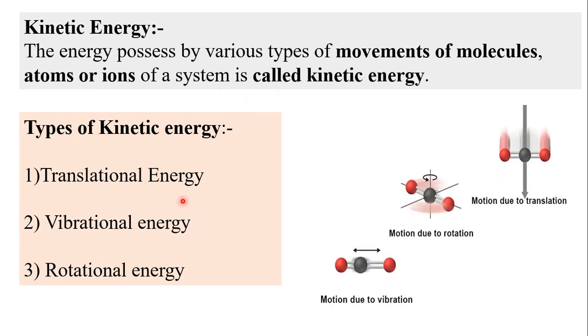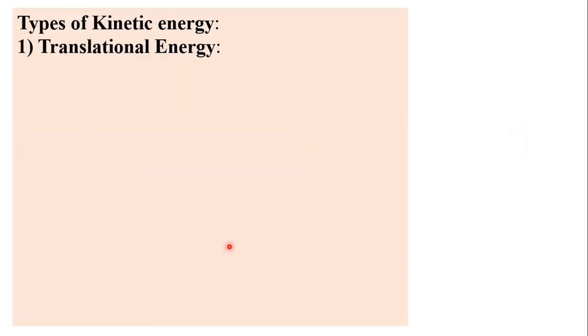Now translational energy is due to the transfer from one place to another place. Vibrational energy means due to to and fro vibrations or stretching, bending vibrations. And rotational energy is due to rotation of the atoms or molecules along the axis perpendicular to the bond or line joining them. That is called as what? The rotational energy. So in detail we will study.